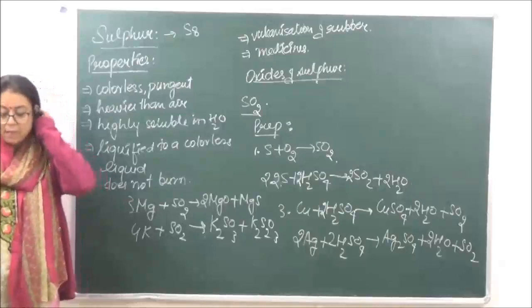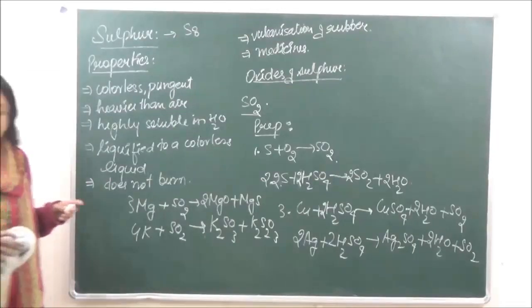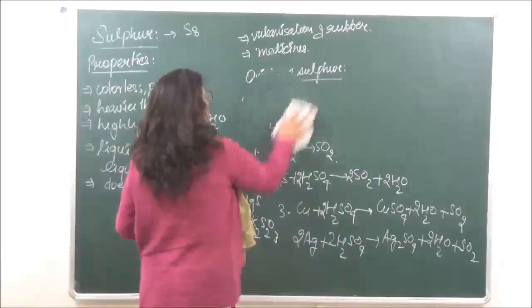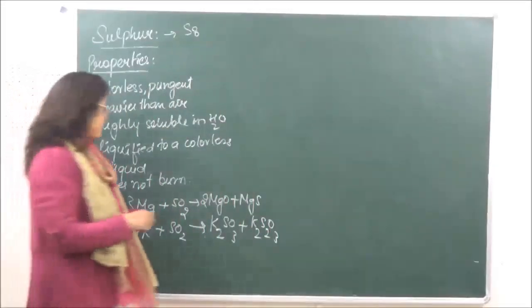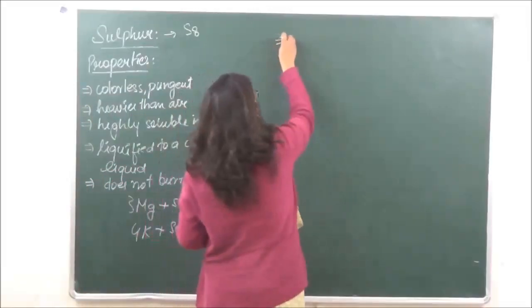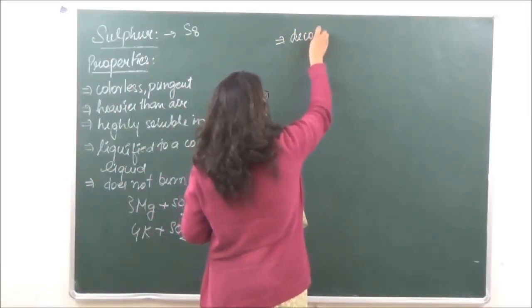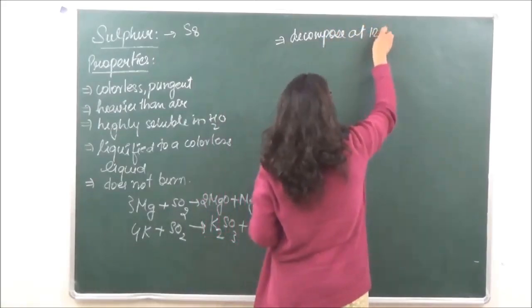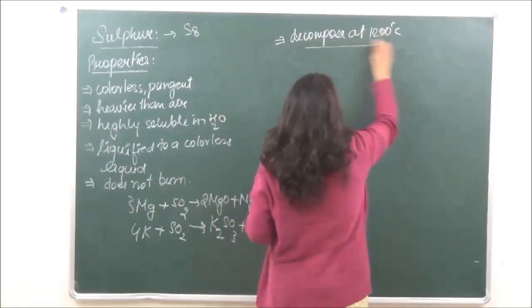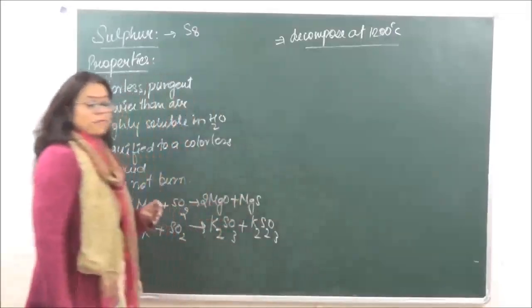The next, it decomposes at 1200 degrees centigrade to give us sulfur trioxide. So at 1200 degrees centigrade it is going to decompose to give us sulfur trioxide.